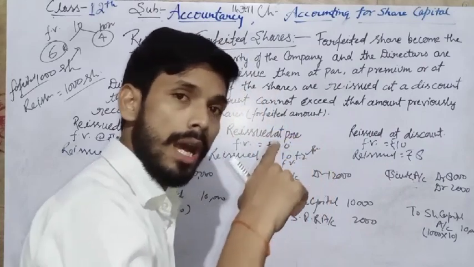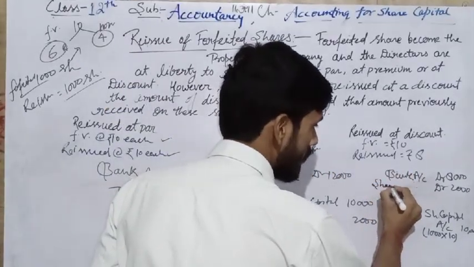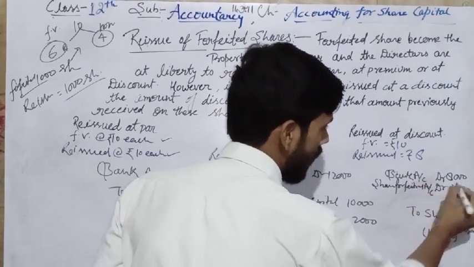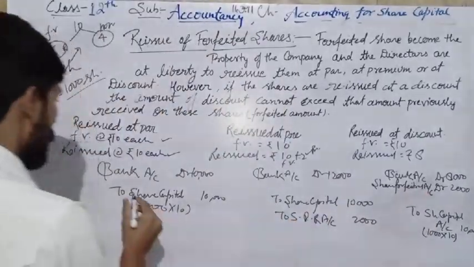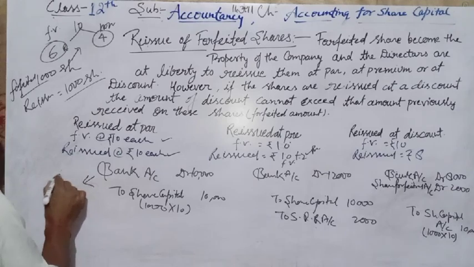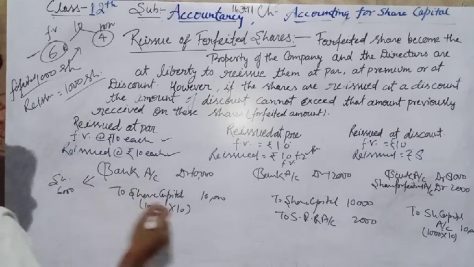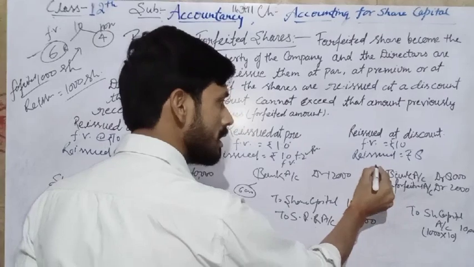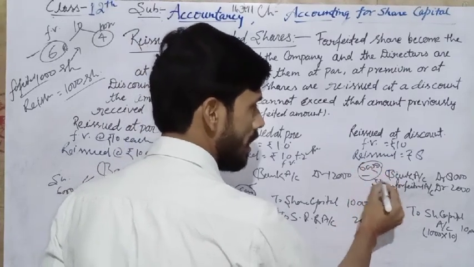So from the 6,000 we have to adjust 2,000, and the share forfeited account is debited by 2,000. The company has a forfeited balance of 6,000 in share forfeited, but out of 6,000, the company adjusts the 2,000 loss.